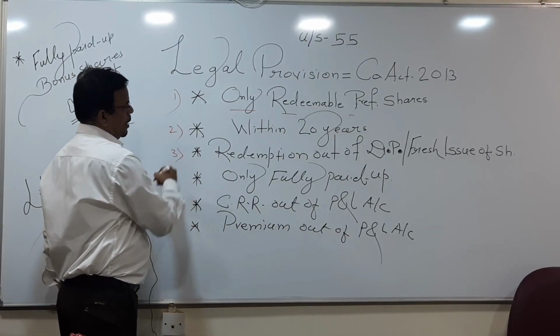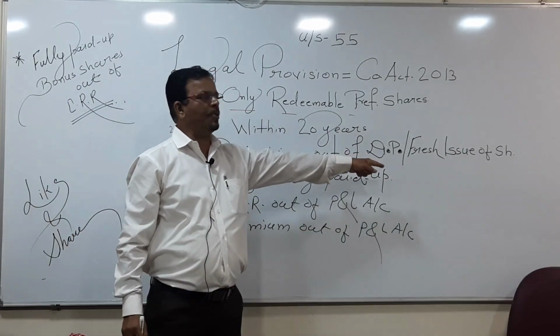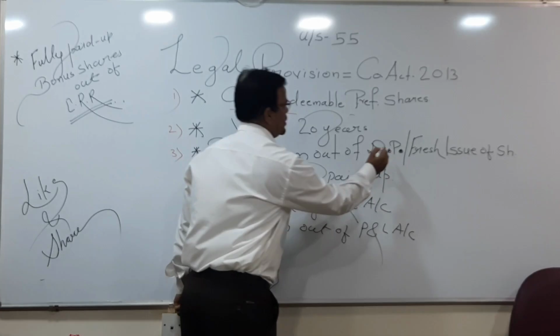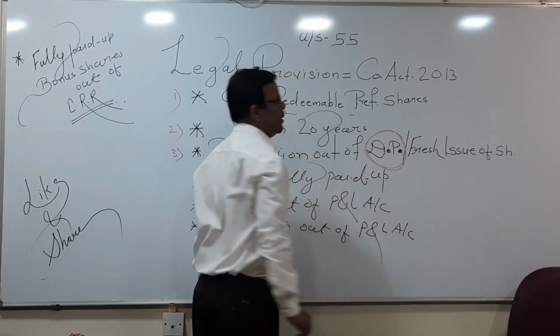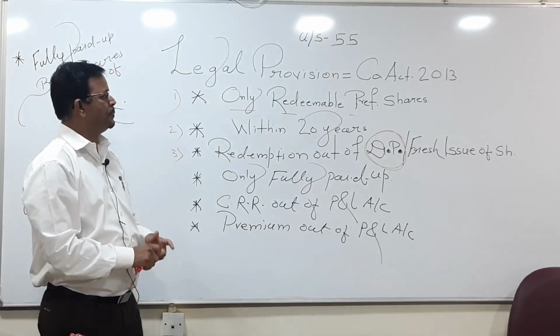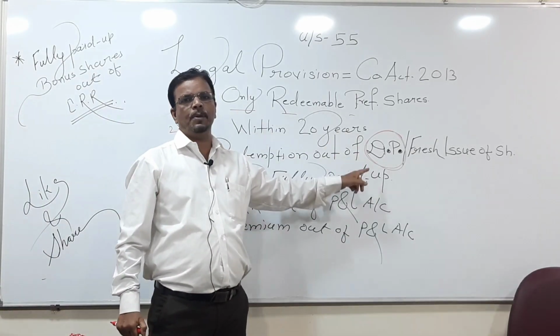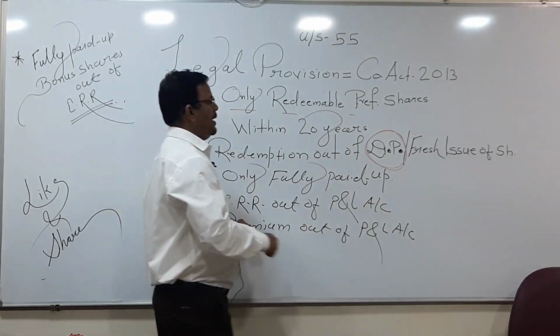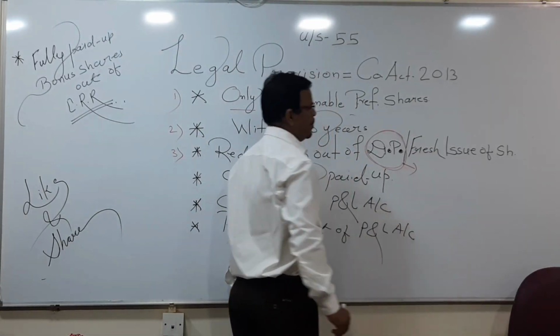Third, redemption out of divisible profit or fresh issue of shares. Before that, we will understand what is meant by divisible profit. Divisible profits are those profits which are used for the purpose of redemption of preference shares. There are 5 examples of divisible profit.